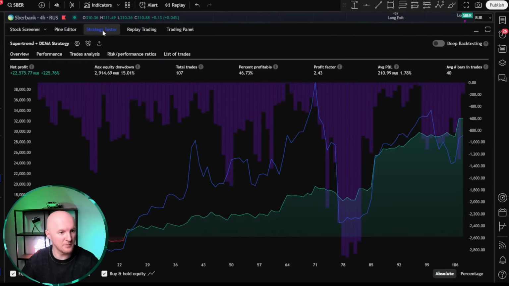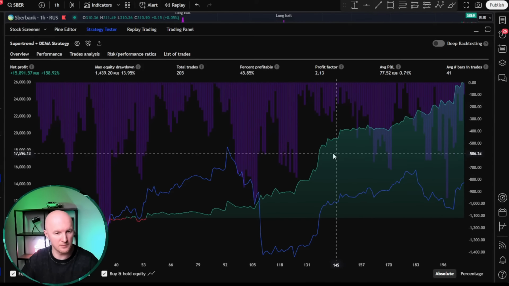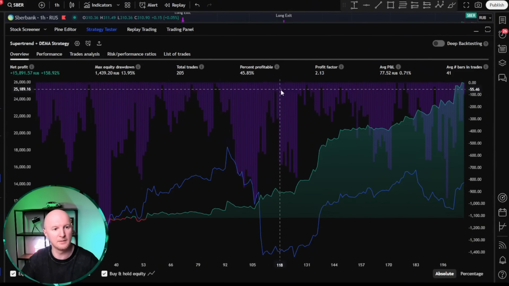Click on Strategy Tester. And it actually looks like it got worse. Yeah, on the 4-hour chart it definitely got worse. We're definitely making less money, but the profit percentage actually increased. I wonder what happens if we switch to the 1-hour time frame, for example, and here, the strategy really comes to life. Look, we're showing much better performance than just the buy and hold strategy. That's really good! And we've got 205 trades, 205 deals, with a profit percentage of 45, well, almost 46%. Profit factor is 2.13, so on average, our take profit is 2.13 times bigger than the stop loss. That's actually not bad at all.